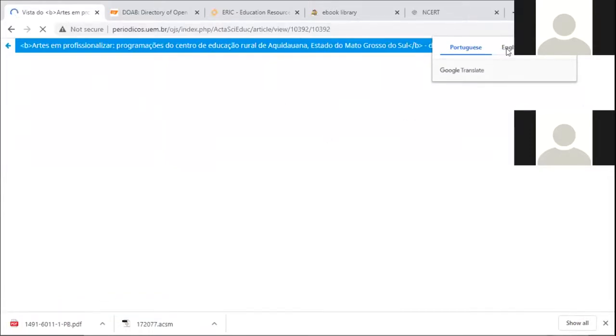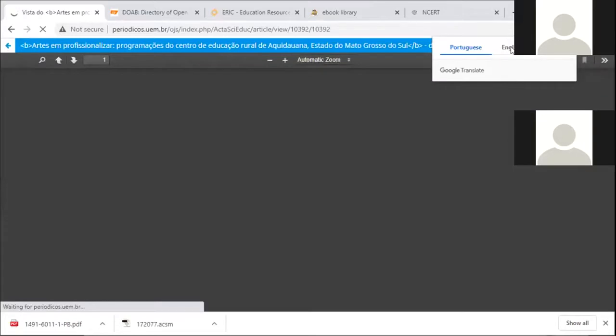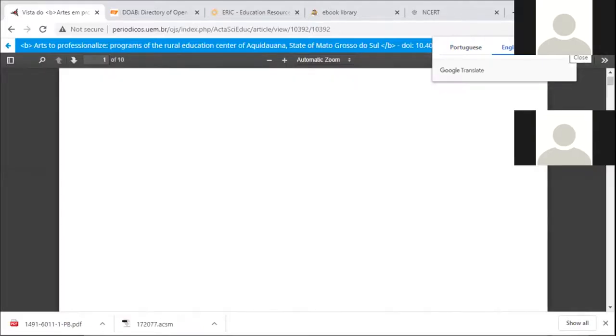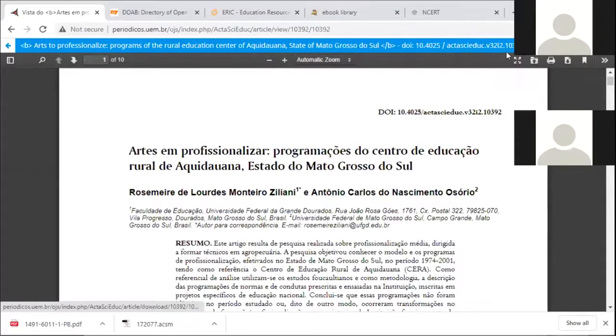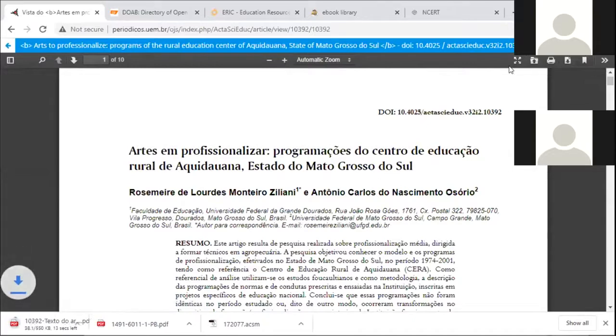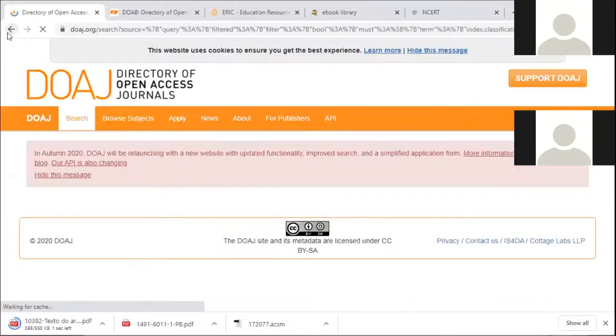This is available in another language, so therefore it is asking for English or Portuguese. It will translate to English and then you can download the book. See, it has loaded. You can download and you can access the article.